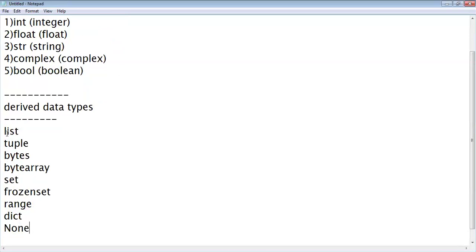Actually, these should be 9: 1, 2, 3, 4, 5, 6, 7, 8, 9. Yes. Totally, Python supports 14 data types.